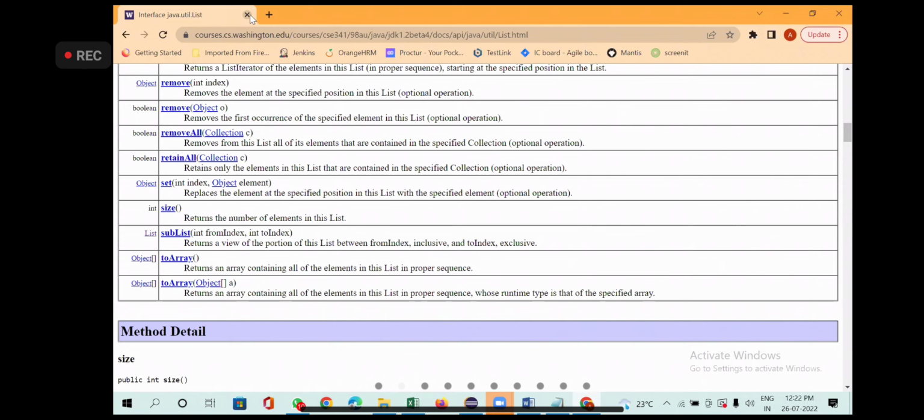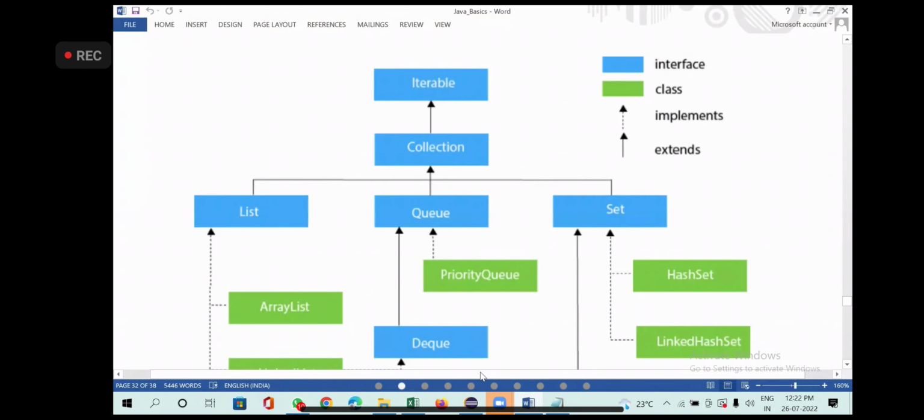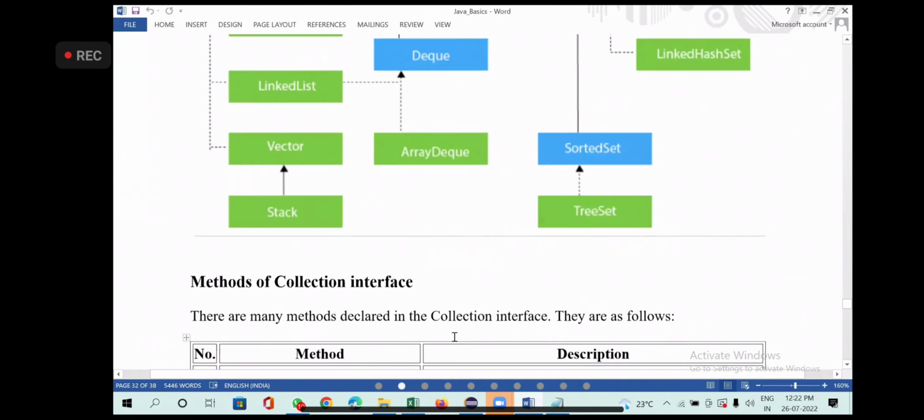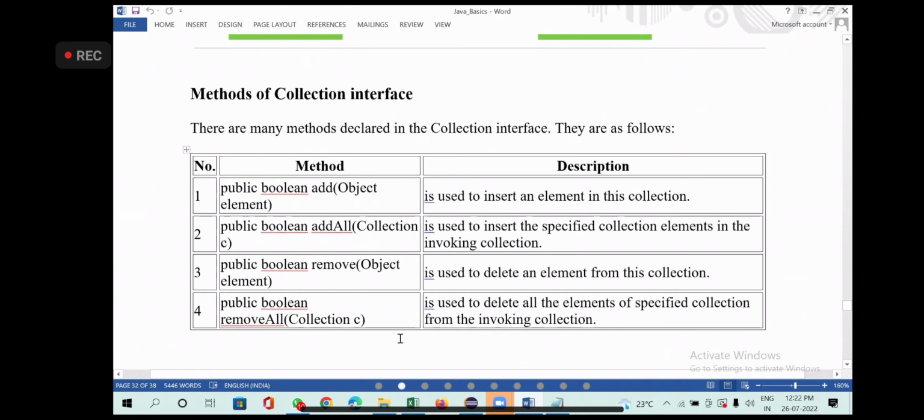They should implement the definitions because they are implementing the interface. So what are the methods we have in the list interface? One is called add. I said interface collections are to manipulate the data: adding the data, modifying the data, deleting the data, etc. If you want to add any element, there are many methods declared in the collection interface. One is add. What is it going to return? Boolean.